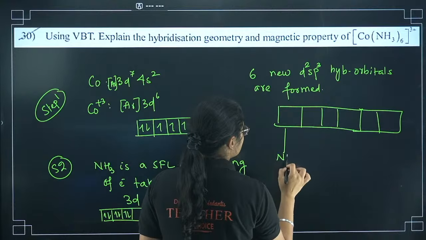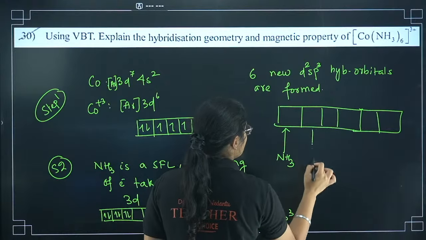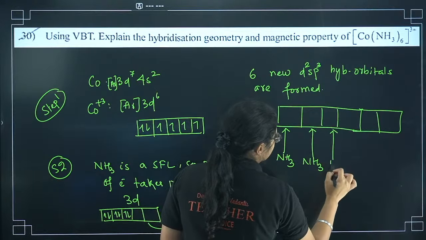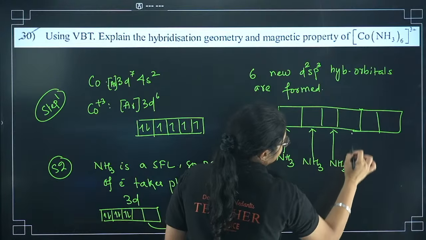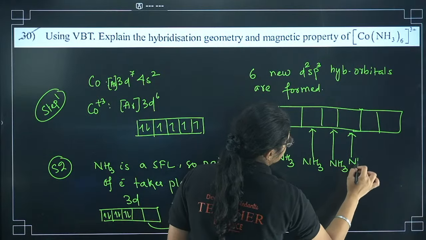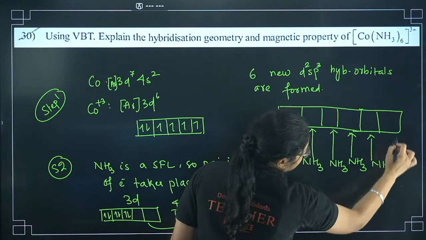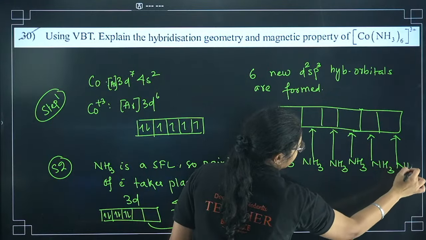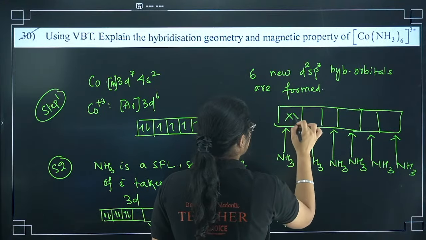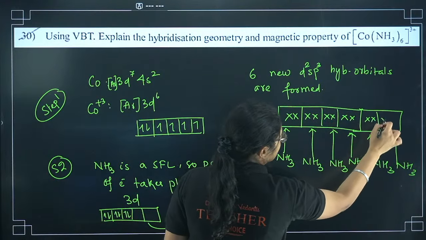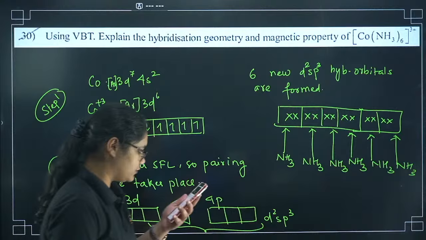Now what you have to show? The donation of electrons from NH3 ligands. That you have to show here. Now what will happen? You will have donation of electrons. That is what you have to write down.